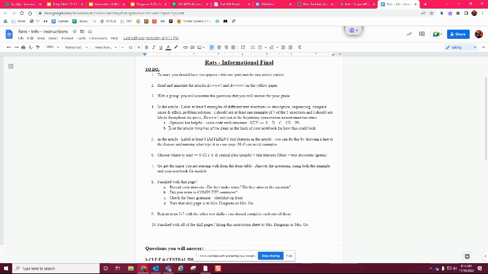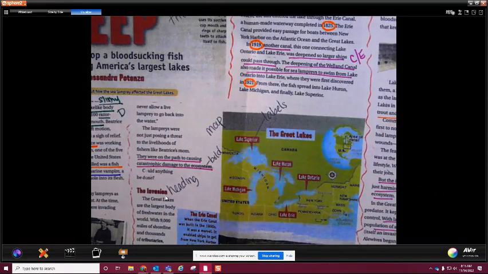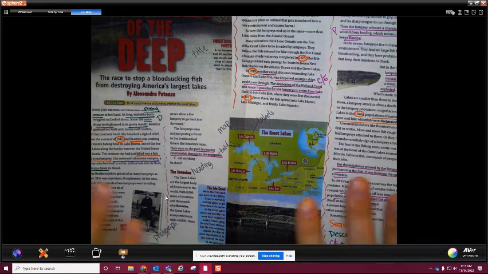Okay, so kind of like what we did, and I'm going to show you this just so you can see it. With Vampires of the Deep, we actually did this already, and this was something that I talked about in class. So I'm going to show you in my notebook what we kind of did here. This is what you're going to eventually do on your U article.